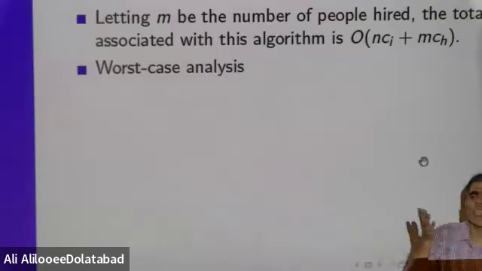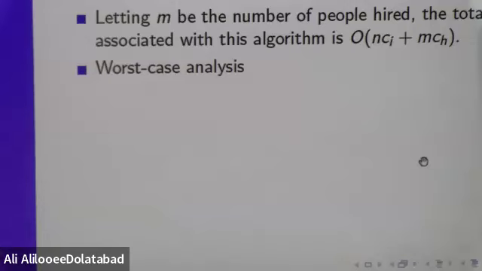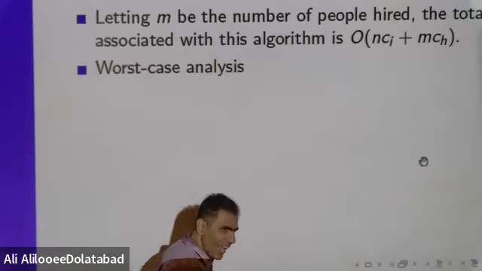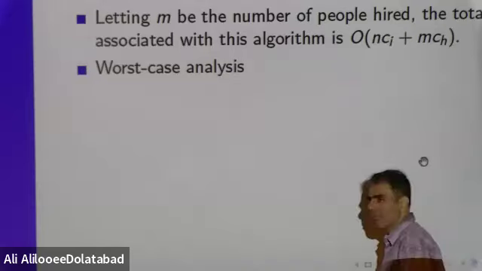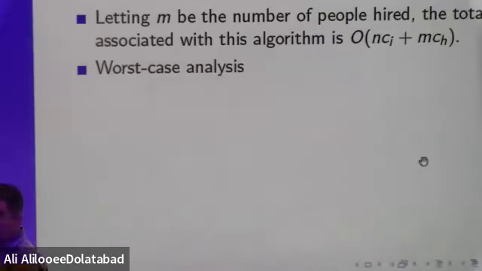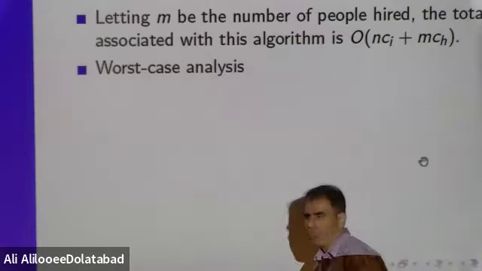increasing order with respect to their qualification. That means, for example, the first candidate is terrible, the second one is a little bit better, the third one is a little bit better, the fourth one is a little bit better, and the last one is the best. See, these people are sorted with respect to their qualification.